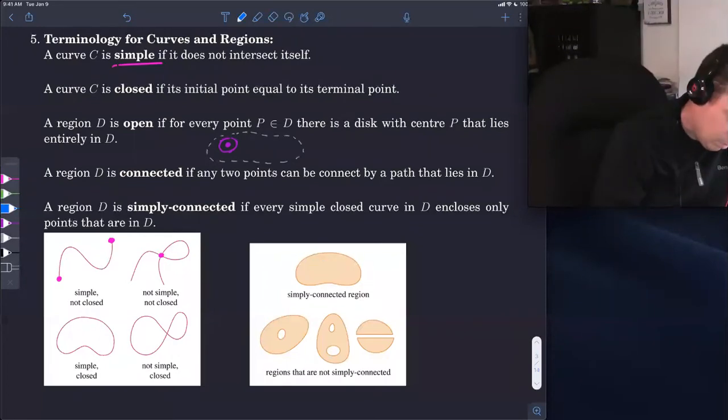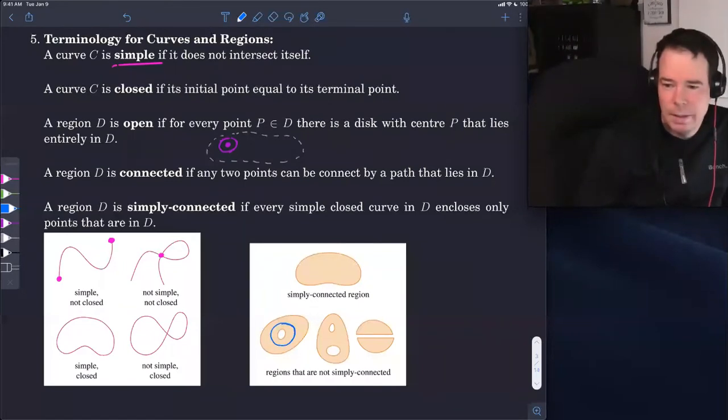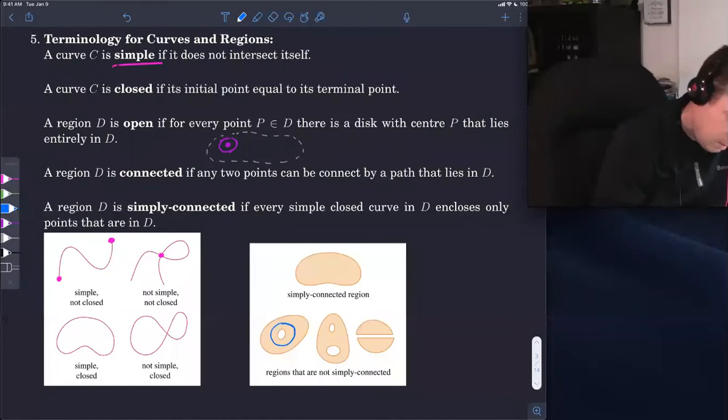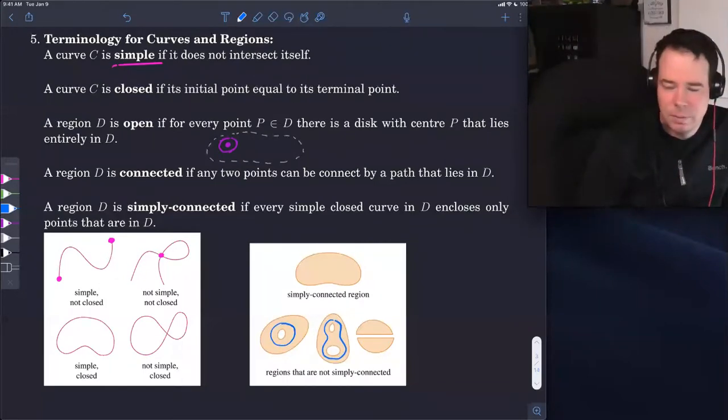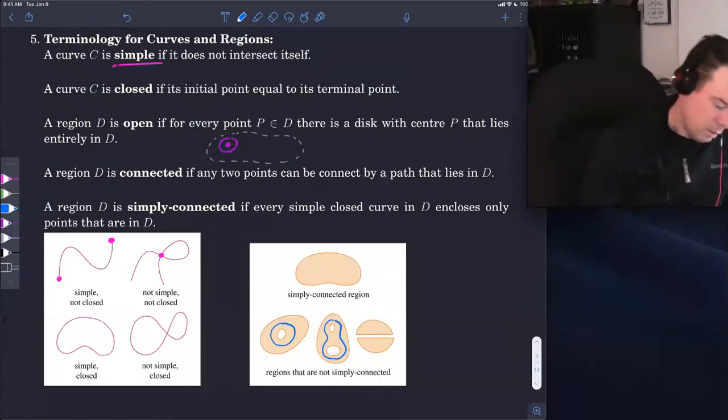How about the one down below? Well, this is not simply connected because here's a loop that I can draw, in other words, a simple closed curve. And there are points inside it that are not in D. That's that white region, that hole. Similarly, the next one, I can draw a loop. Actually, I could draw a loop like this if I wanted, and I could catch inside it a couple of different areas where it doesn't consist of points in D. So these regions would be called not simply connected. They have holes in them. So this idea of simply connected is really a question about whether there are holes in there. And the last one's not even connected.